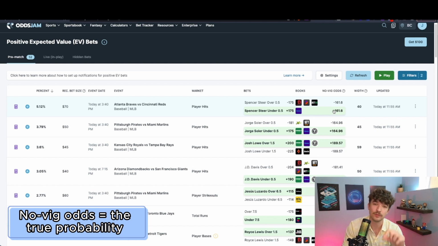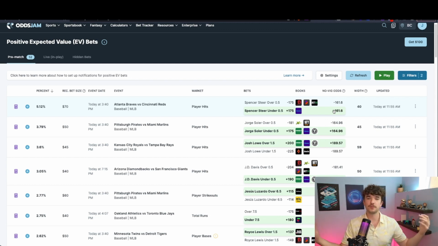And that is super important to understand, because these sportsbooks are funneling millions of dollars into their algorithm, and we want to know what their algorithm thinks is the probability, what the actual odds are, because sportsbooks, when they set their lines, those lines are not accurate to what the actual probability is.